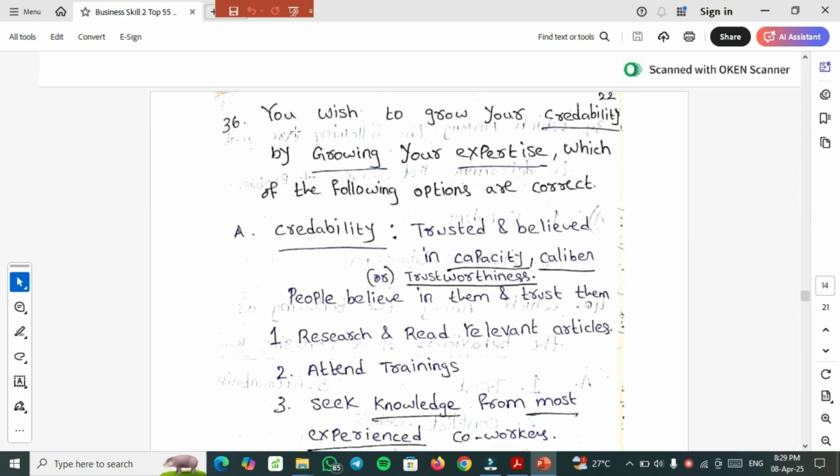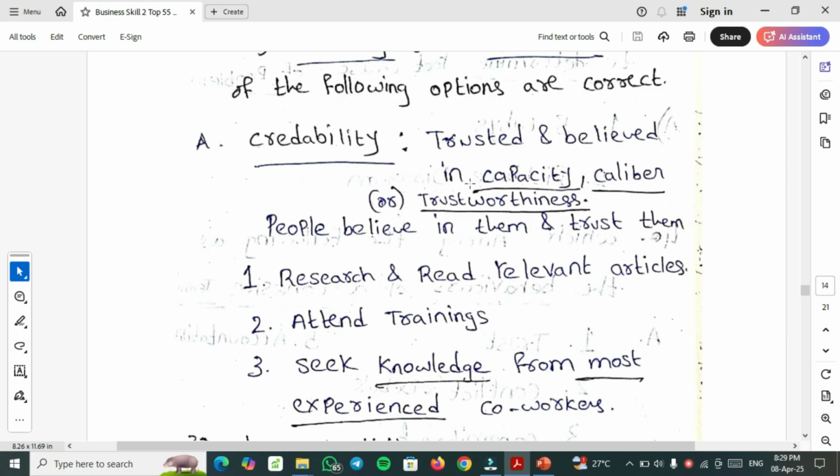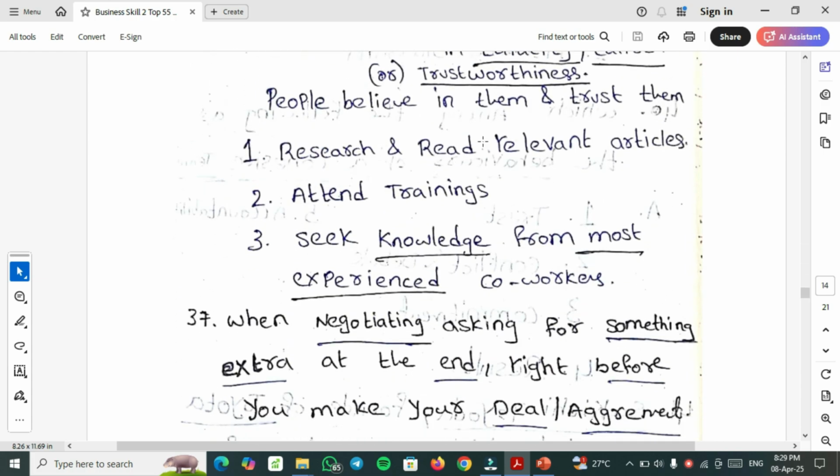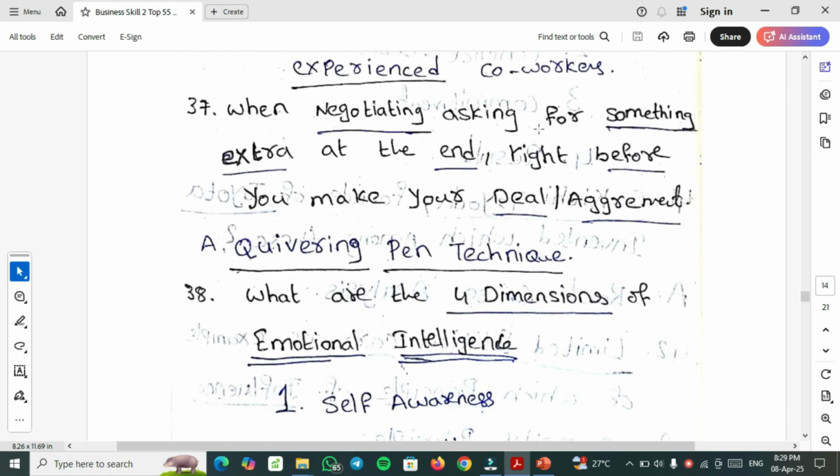The 36th question: you wish to grow your credibility by growing your expertise. Which of the following options are correct? So credibility is being trusted and believed in, in a capacity, caliber or trustworthiness. Credibility means people believe in them and trust them. This is also an MSQ, multiple select question. So the right options are: research and read relevant articles, attend trainings, and seek knowledge from the most experienced co-workers.